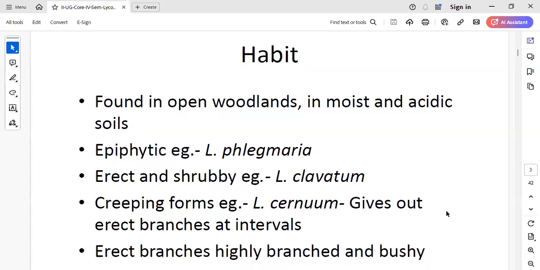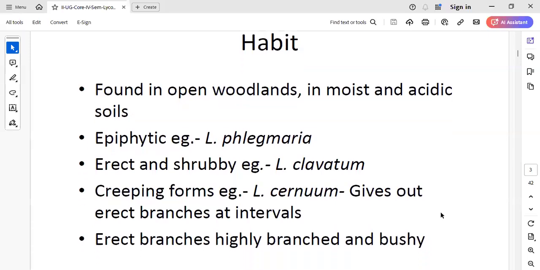Now we are moving on to the habit, that is, where they are growing. Lycopodium is a terrestrial plant. As we studied in the general characters, pteridophytes are terrestrial, aquatic, and also xerophytic.